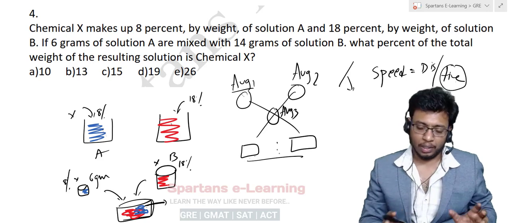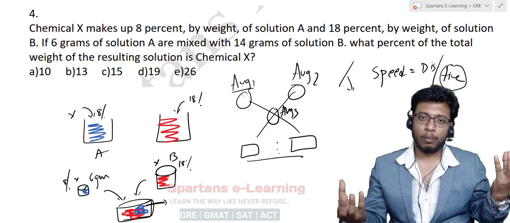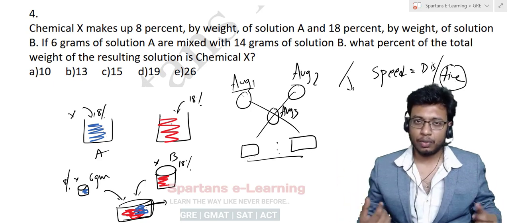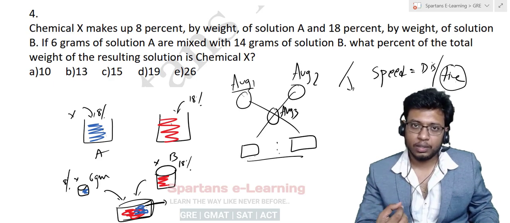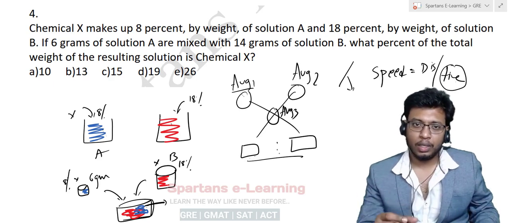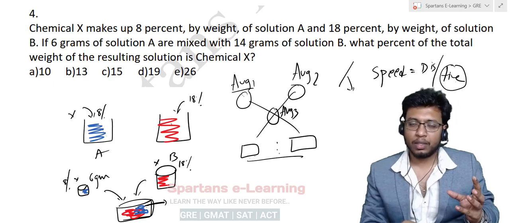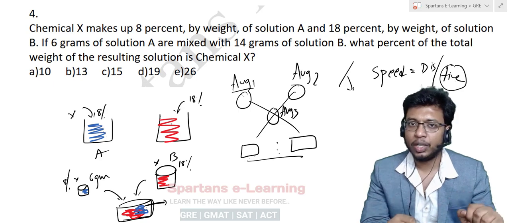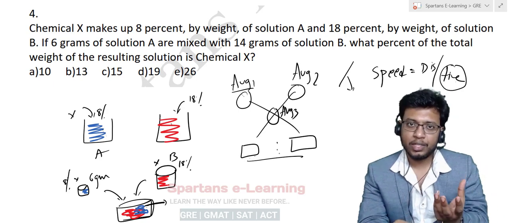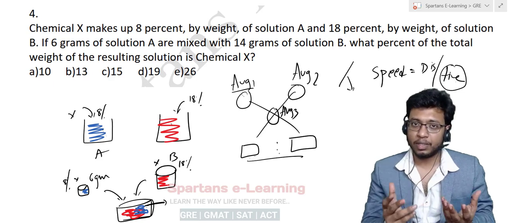Understand? That's it. Similarly, if you are mixing two profits, profit 1 and profit 2, profit is also nothing but an average. Why so? Because if I sold something, I get a profit, and a profit or loss is always calculated on my cost price, right? Suppose I got 20% profit. What is the 20%? For every 100 rupees I spend, I got a profit of 20 rupees. That is the meaning of 20% profit.